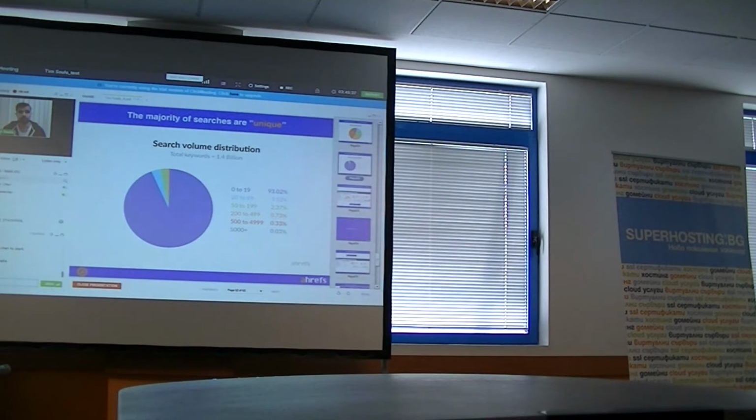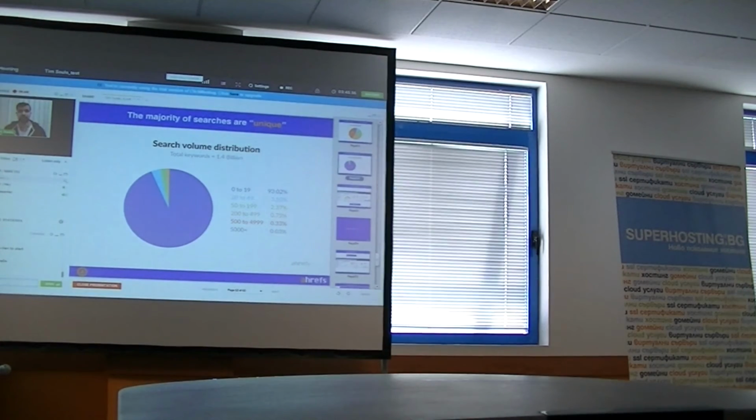The other thing that we looked at was the search volume distribution. So basically there are keywords that people search for a lot, and there are keywords, very specific ones, that are not popular. And it appears that the vast majority of keywords in our US database, over 90%, have super low search volume, so people search for them no more than 20 times per month.